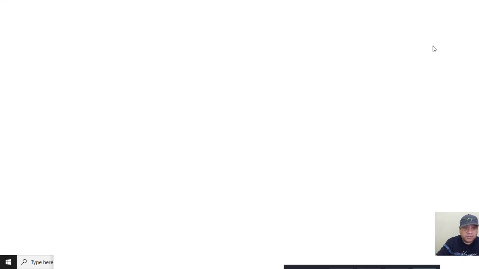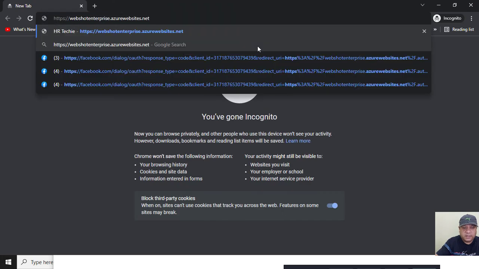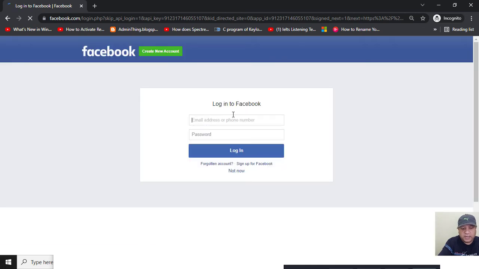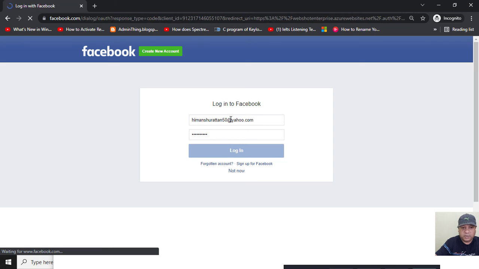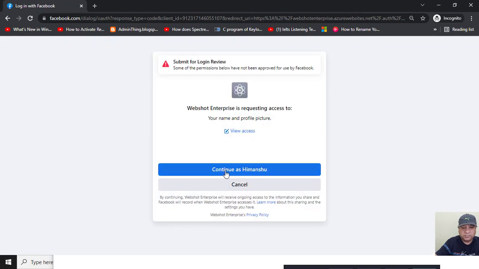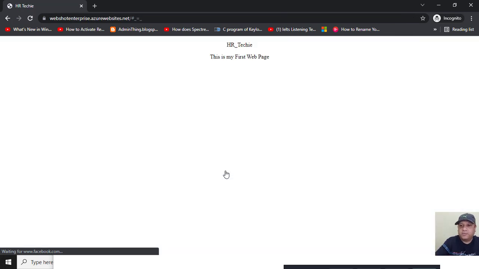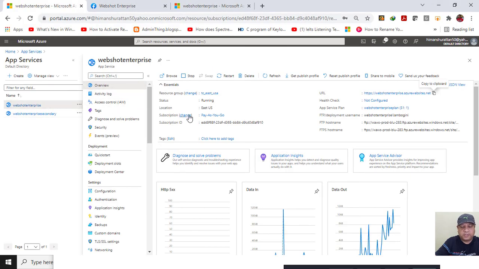Let me access this website with this URL. I have hit enter. See, now to access it, I need to enter my credentials of the Facebook account. Click on continue as Himanshu. Now this web page is open. So to this web app service, we have provided the authentication through Azure as well as Facebook.